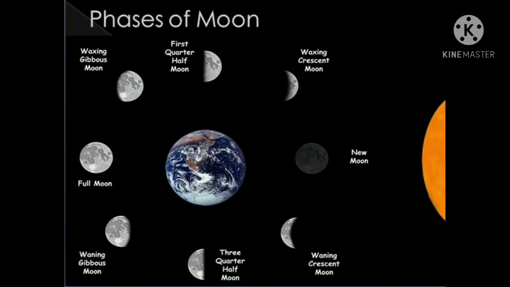Once it reaches the full moon stage, it starts waning while passing through the following phases, namely waning gibbous, last quarter, and waning crescent, till it disappears again in the night as a new moon. All these are the phases of the moon.